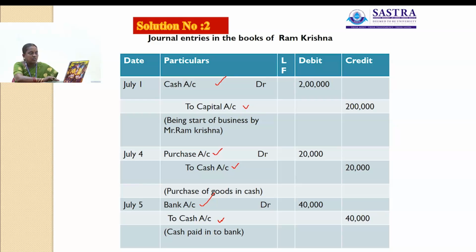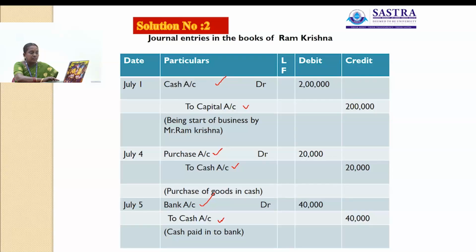So the solution for this transaction: first, date July 1st, and in this particular column first we have to write the debit aspect. Ram Krishna started business with cash, so cash account debited, rupees 2 lakh in the amount column, then to capital account credited, rupees 2 lakh under the credit column. The narration for this transaction is being start of business by Ram Krishna.